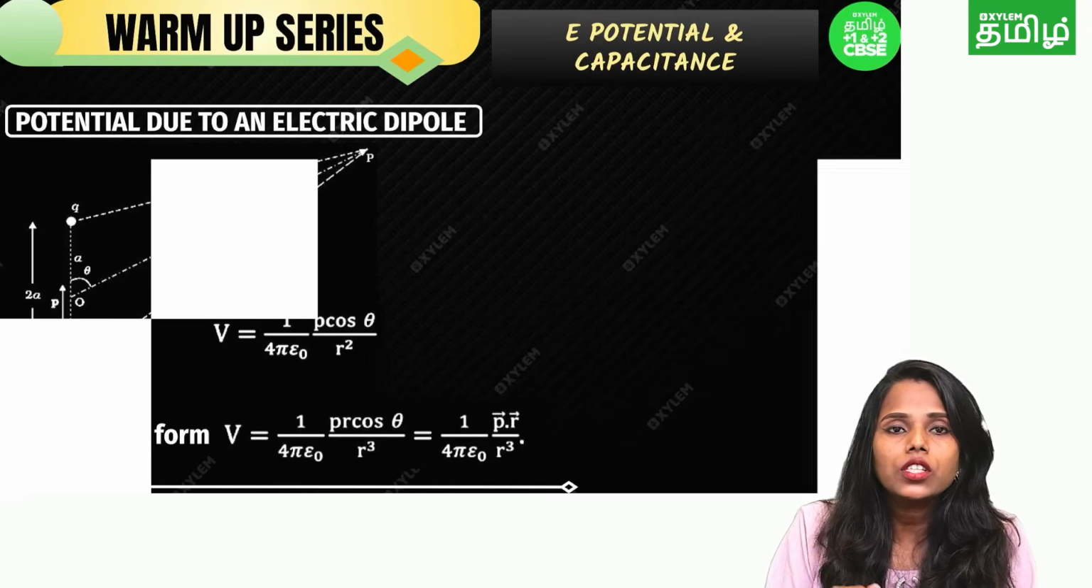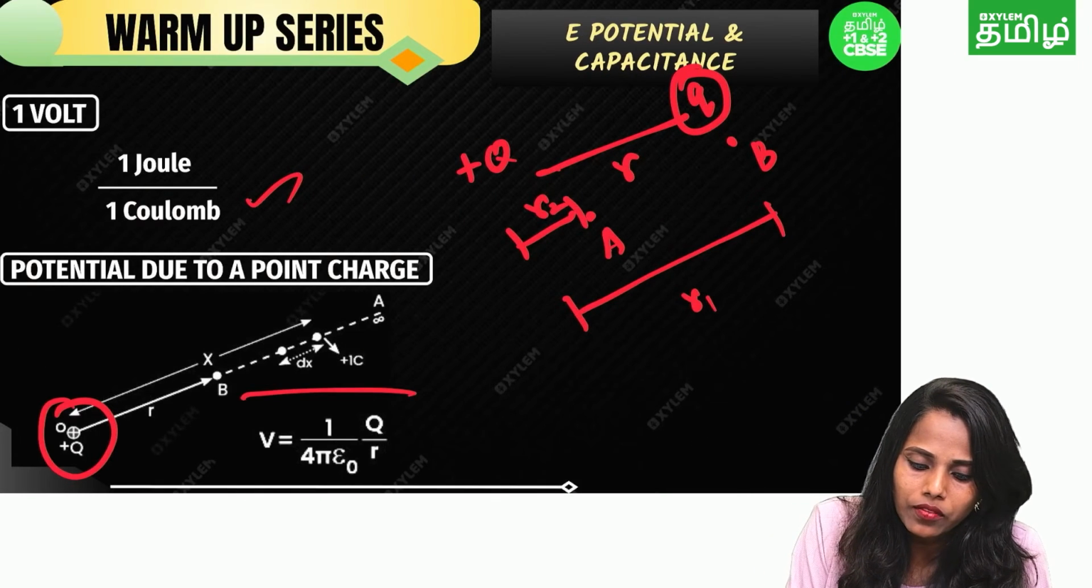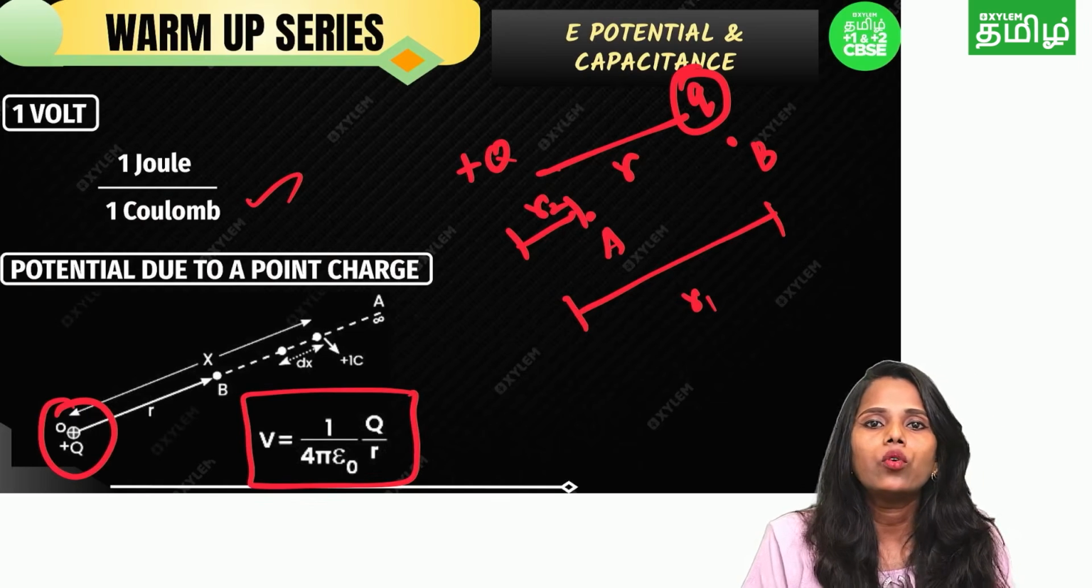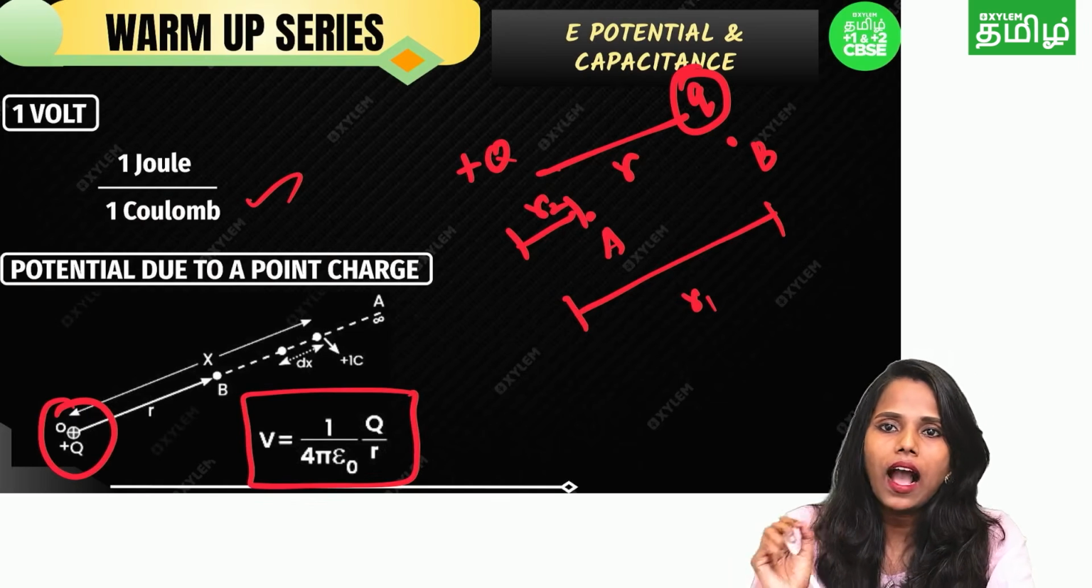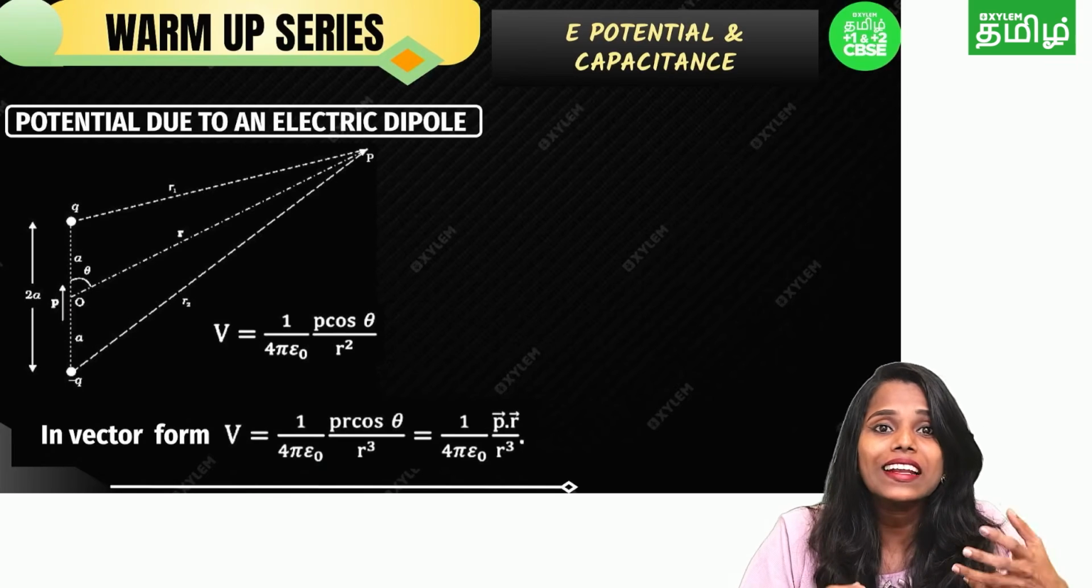But potential due to an electric charge, the formula is V is equal to 1 by 4 pi epsilon naught Q by R. Got it? Okay, and next one, potential due to an electric dipole.